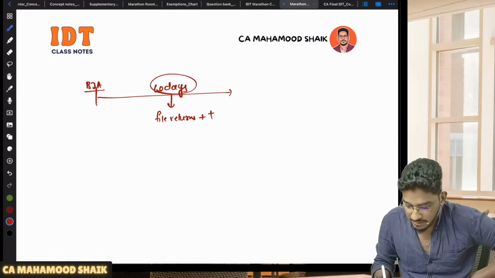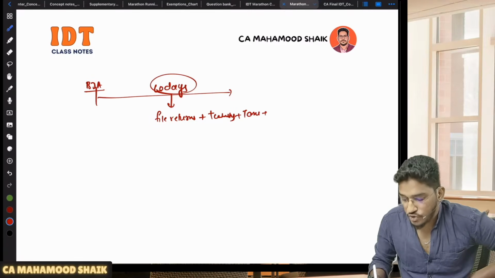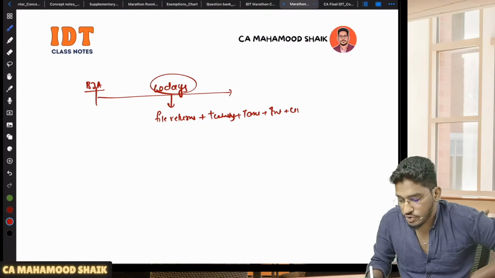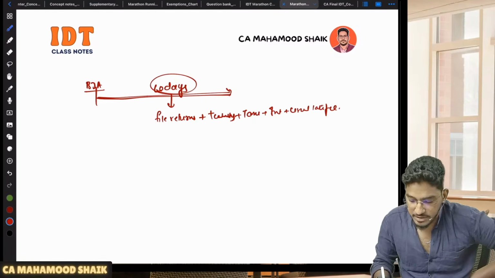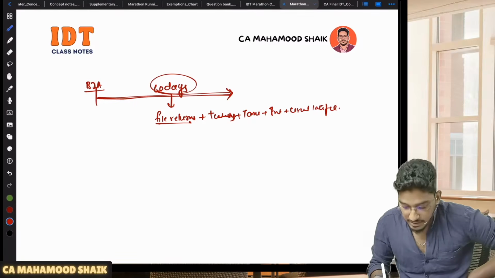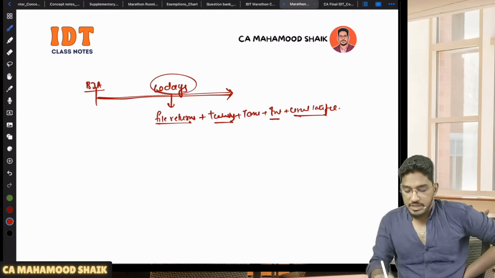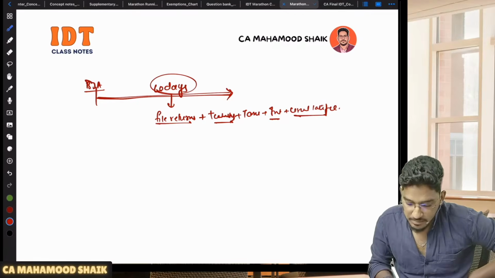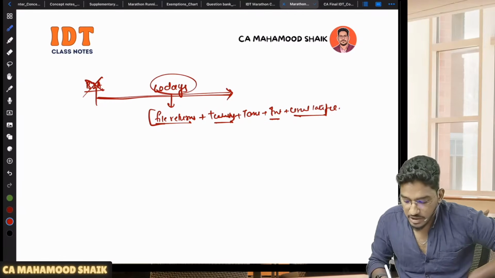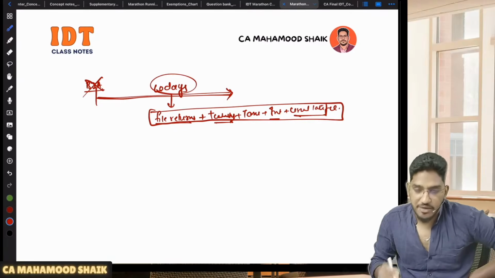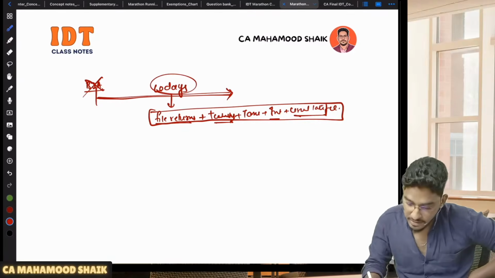and you declare your usual liability, you pay all the taxes, you pay all the interest, and you pay the usual late fee within 60 days of the best judgment assessment order. If you are filing your returns, paying your taxes, interest, and the usual late fee for filing of the return, whatever is applicable, within 60 days, then the best judgment assessment order will be withdrawn. Your liability will be considered as per the returns you have filed. Okay, so this is one case.